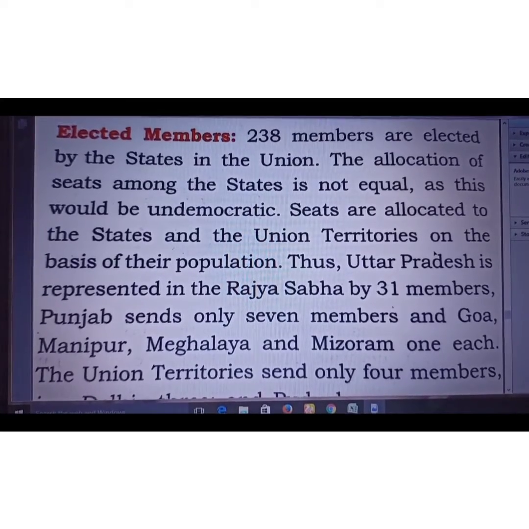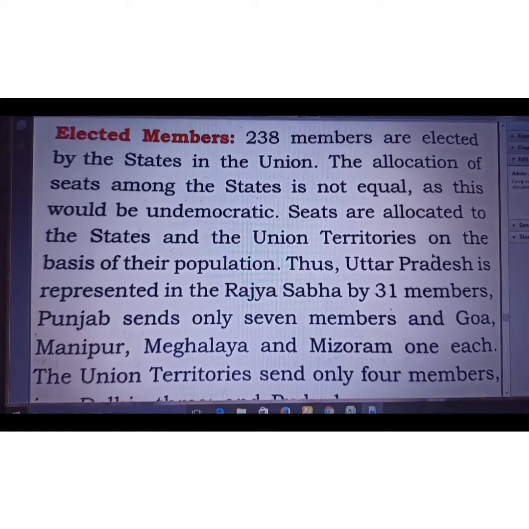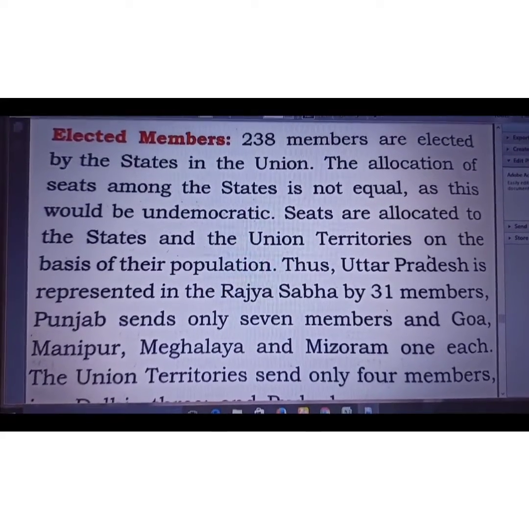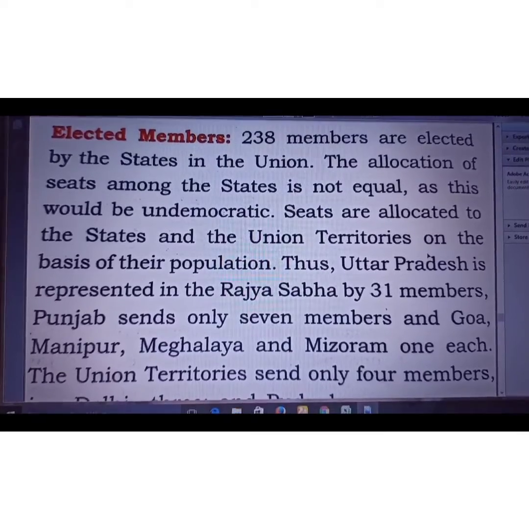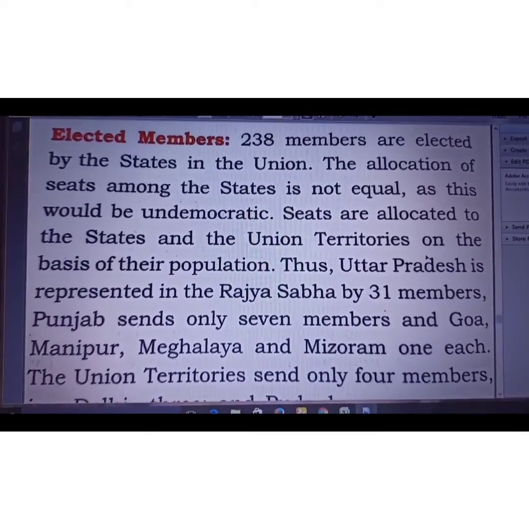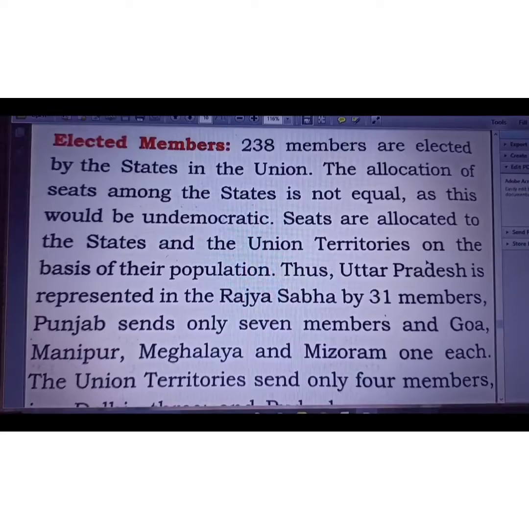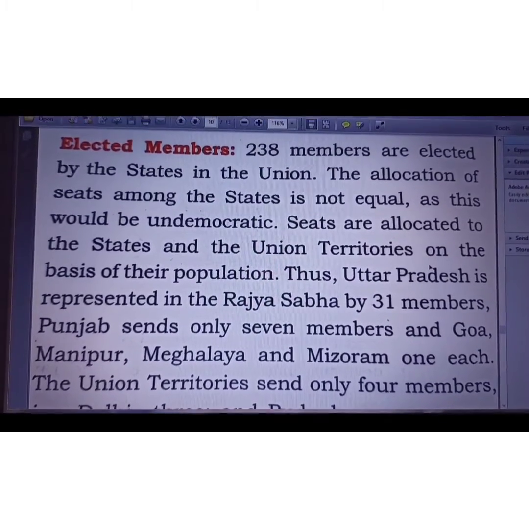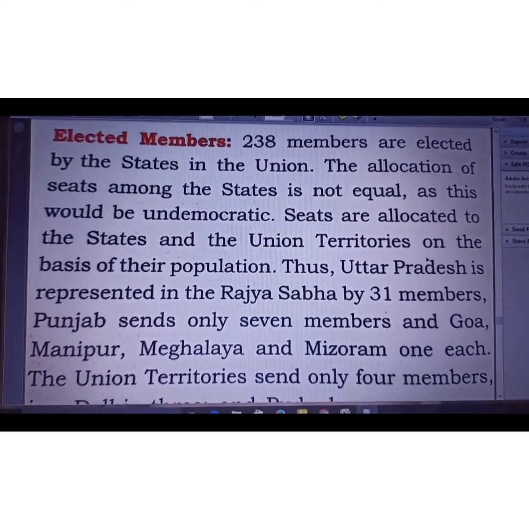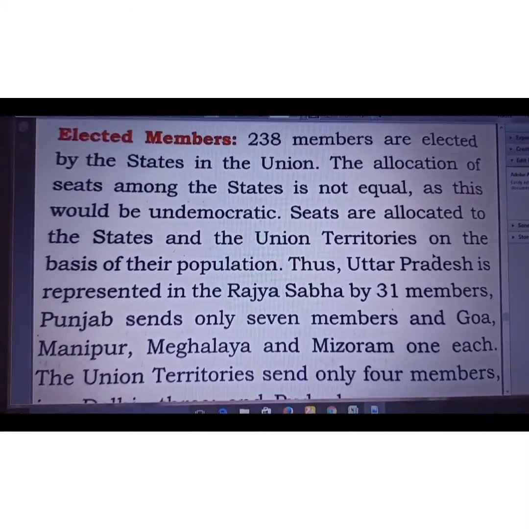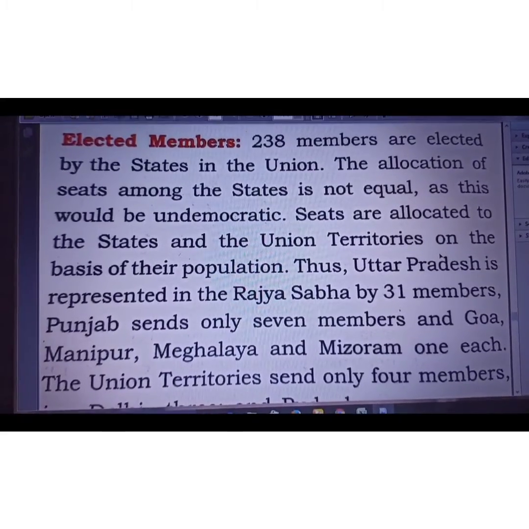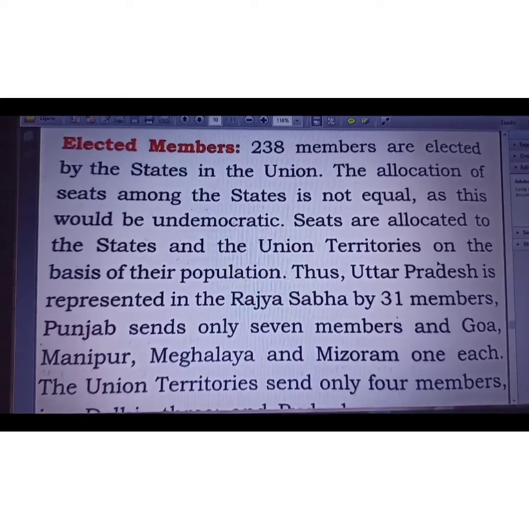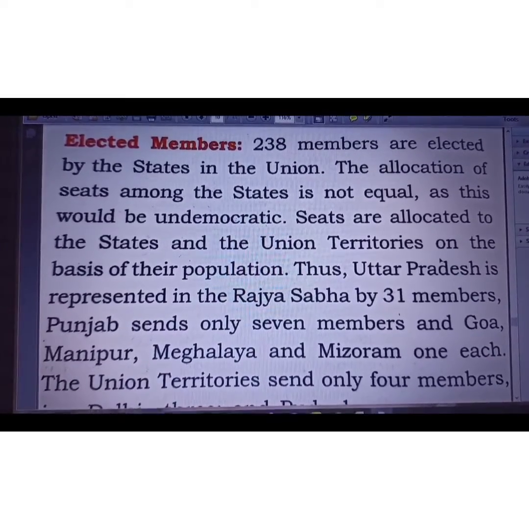Now we are going to discuss elected members. These 238 members, according to the full strength of Rajya Sabha, are elected from the different states in India. These seats among the states are not distributed equally, because if we divided the seats equally, then it would be undemocratic. Why undemocratic? Because some states have a large population and some states have a very small population. So states with a small population or union territories would otherwise have more representation.